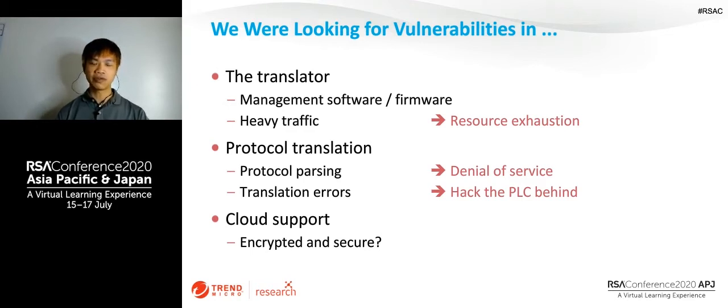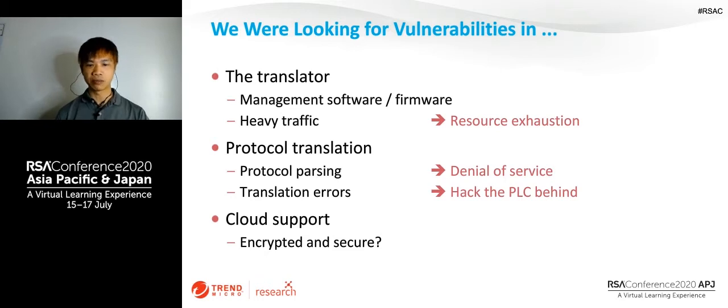So we want to learn that in parsing the protocols, maybe there's some special condition, maybe we can craft some special packet that causes a translation process to hang up and also cause a denial of service.